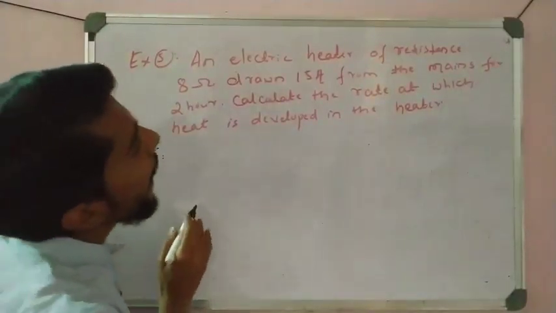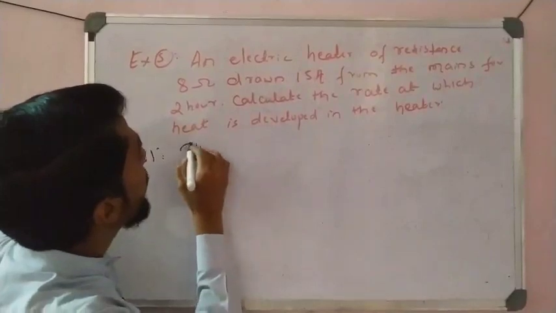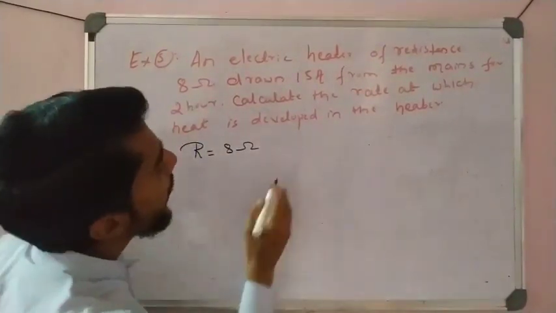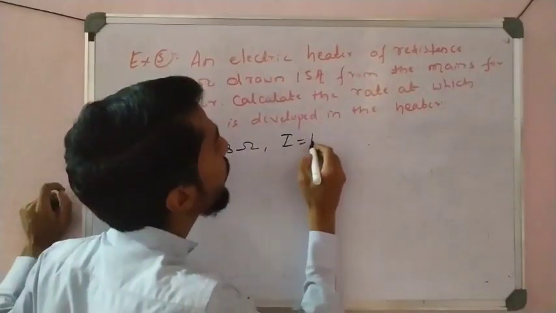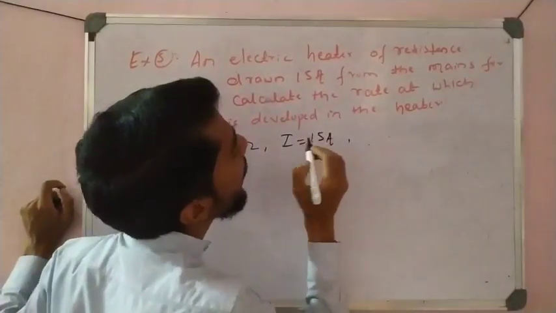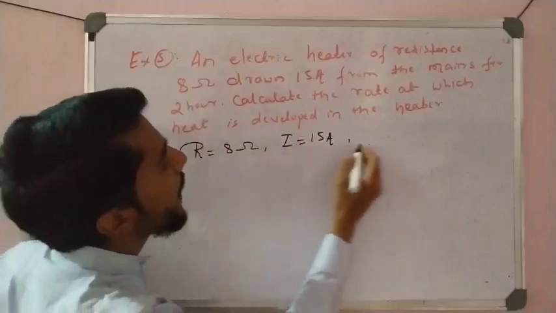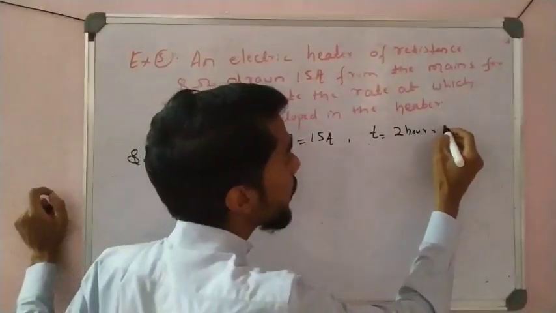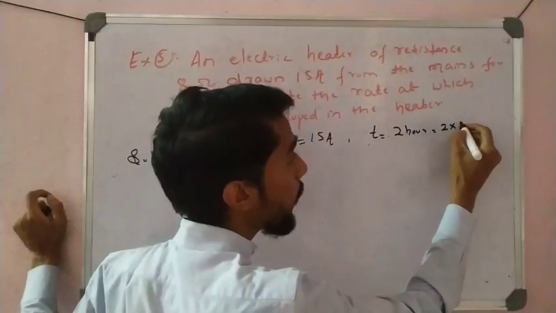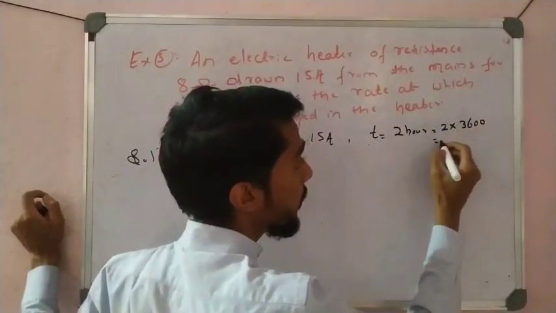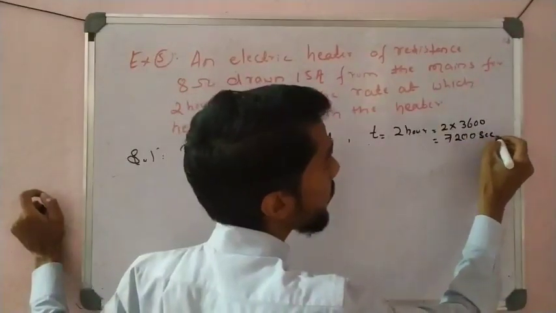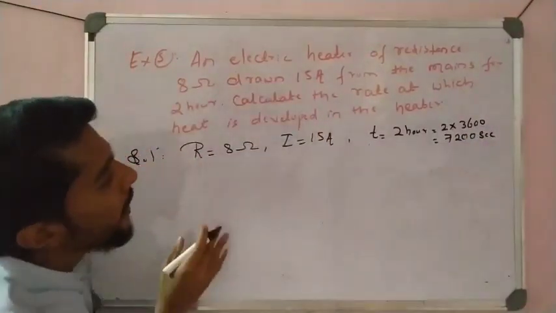So first, given an electric heater of resistance R, that is R is equal to 8 ohm, and current is given, I is equal to 15 ampere, from the mains wire for time given, that is 2 hours. So convert into seconds, students. How much is it? For 1 hour it is 3600 seconds. For 2 hours it is 7200 seconds. Right? So now let us see.